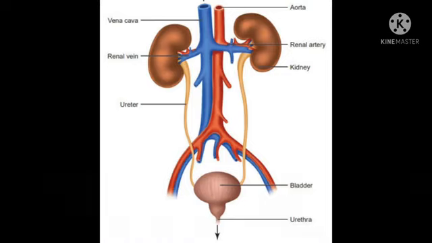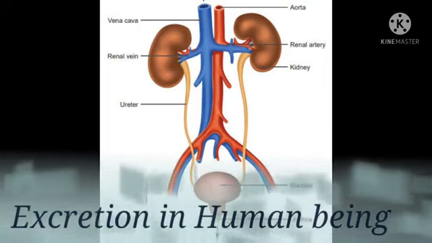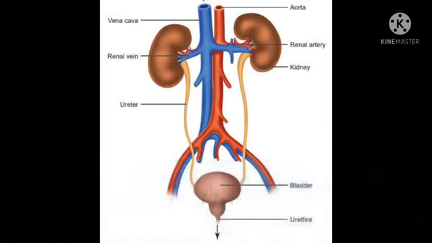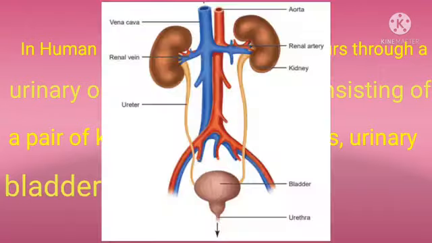Okay, children, let me explain about excretion in human beings. In human beings, excretion mainly occurs through the urinary or excretory system, consisting of a pair of kidneys, a pair of ureters, urinary bladder and urethra. Children, all of you observe carefully in this drawing.